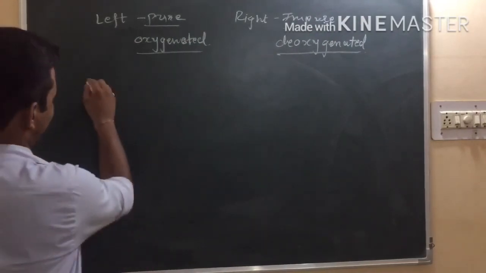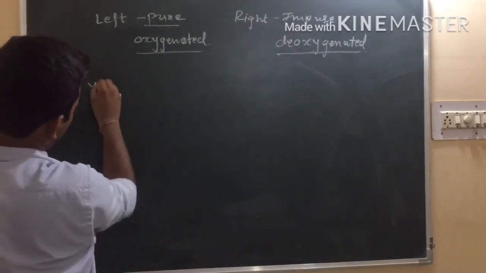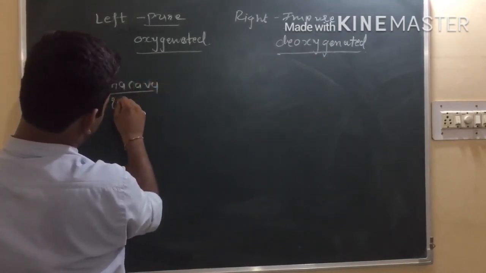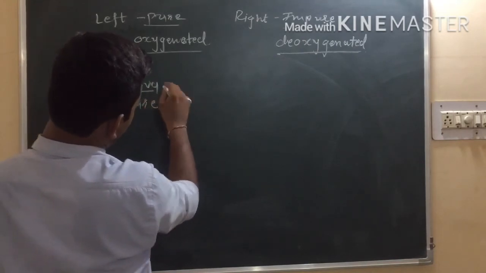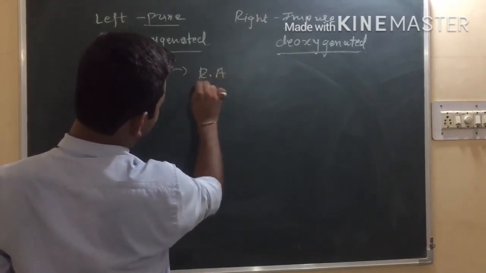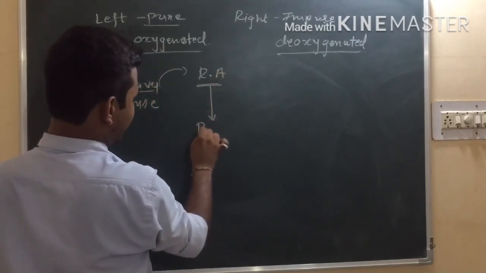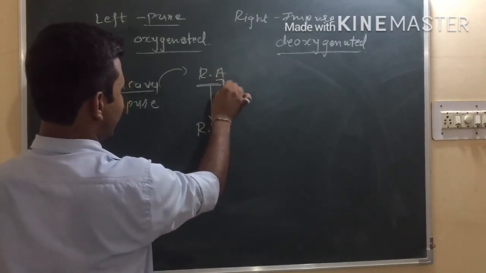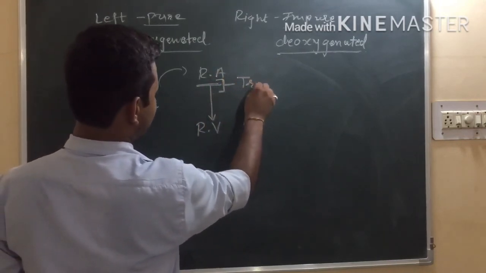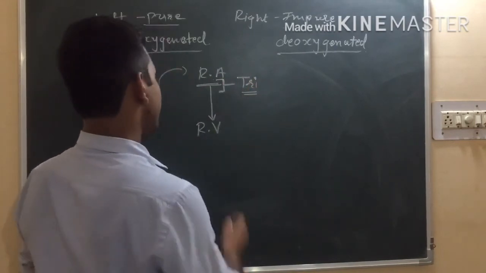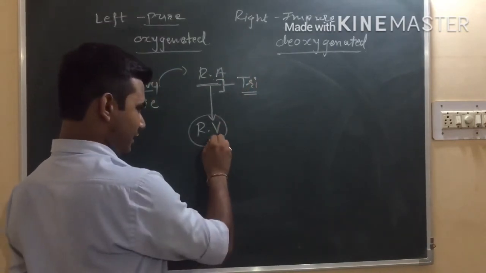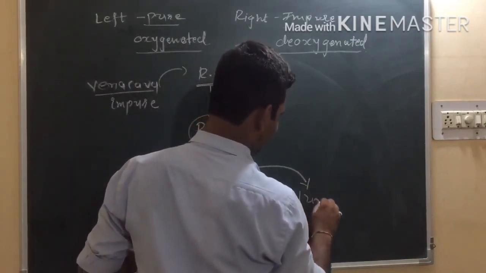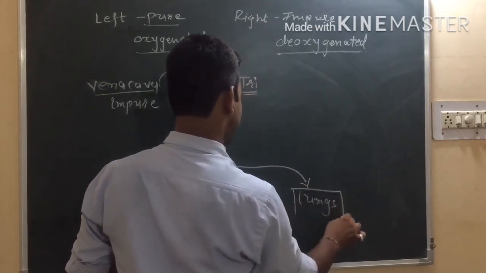So simple, we studied from the vena cava. Which type of blood? Impure blood. It will go first into the right atrium. When the right atrium contracts, blood will come into the right ventricle. Between the right atrium and the right ventricle, there is the tricuspid valve, right? From this right ventricle, it is sent to the lungs to get oxygenated.